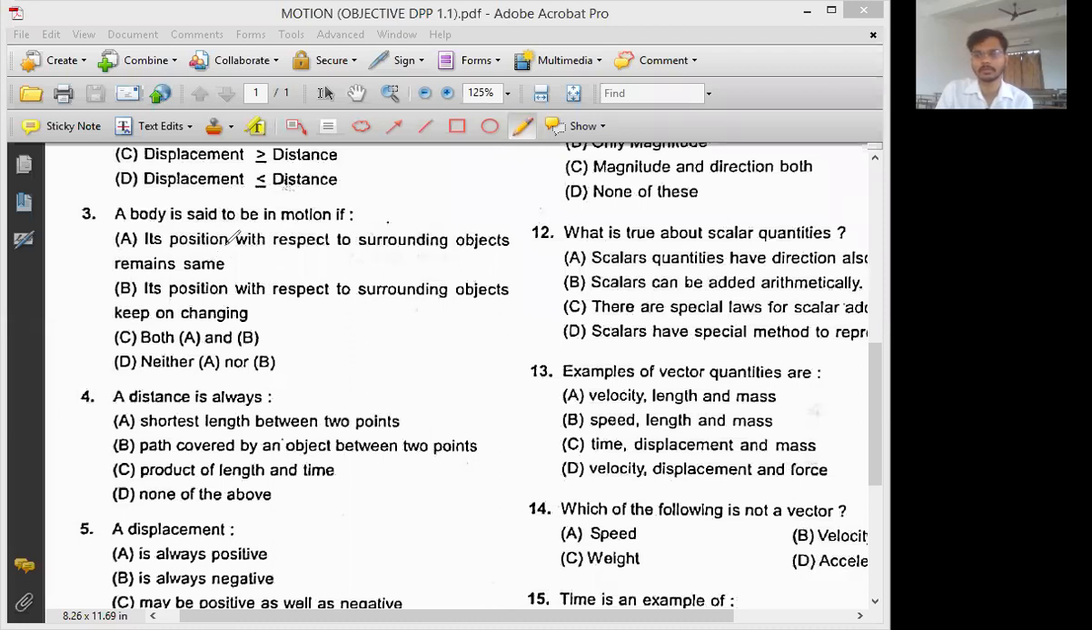Everyone. When its position with respect to surrounding keeps on changing. Very good, Radha. When the position of the object is changing with respect to surrounding, in that case you will say the object is in motion, or the body is in motion. Okay, next.